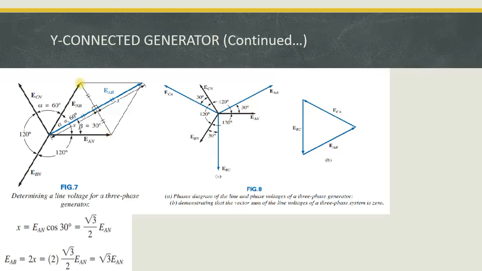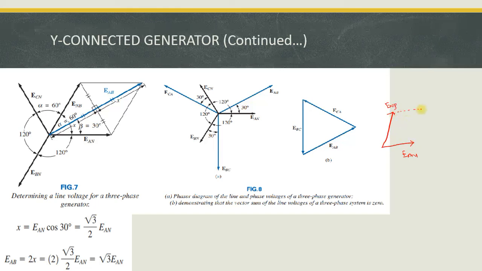Now you add these two vectors. So I simply redrew it here, then only you know the concept. So this is EAN and this is ENB. So EAB is nothing but the vector addition of these two.